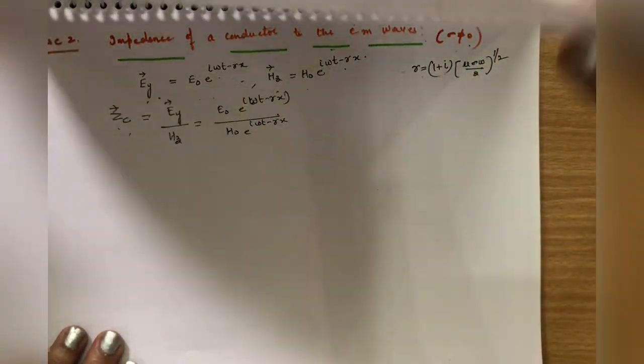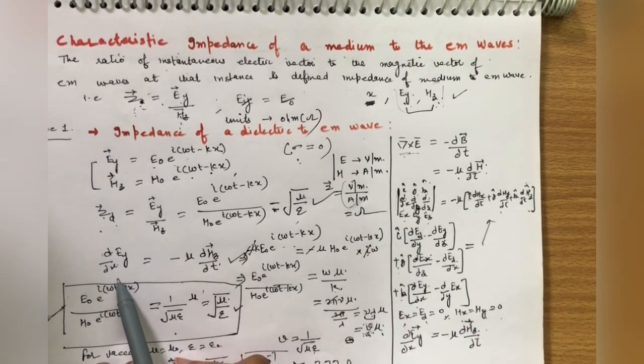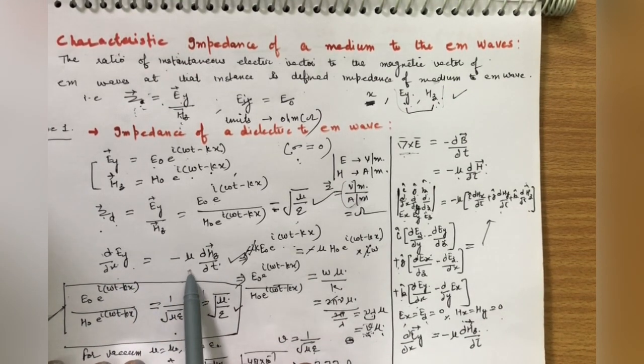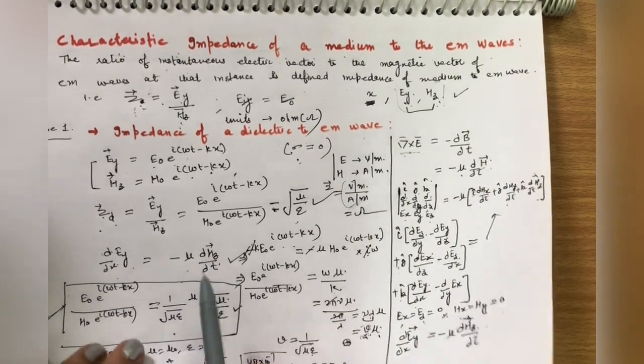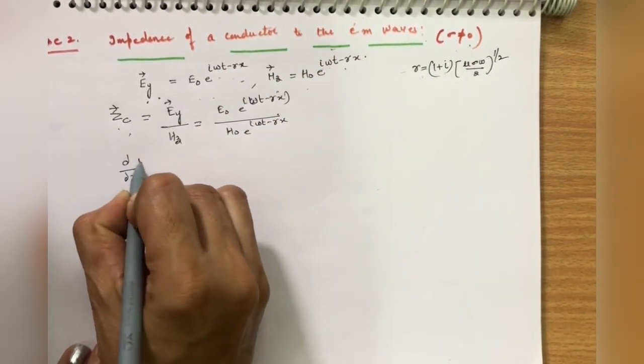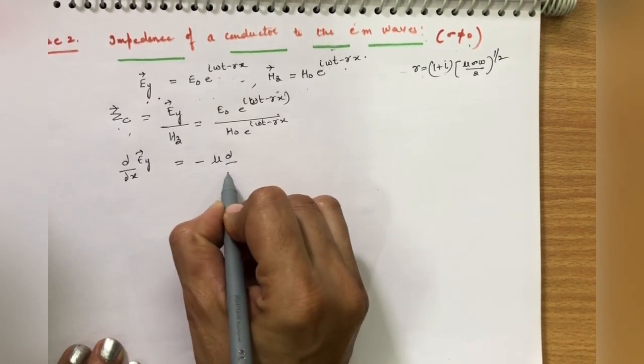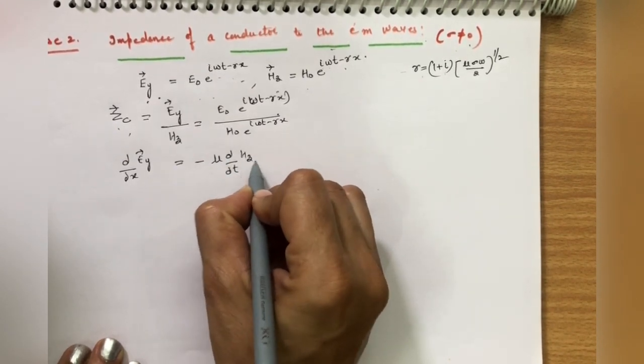To find these out, we use the same equation, that is d by dx of Ey equals minus mu d by dt of Hz.